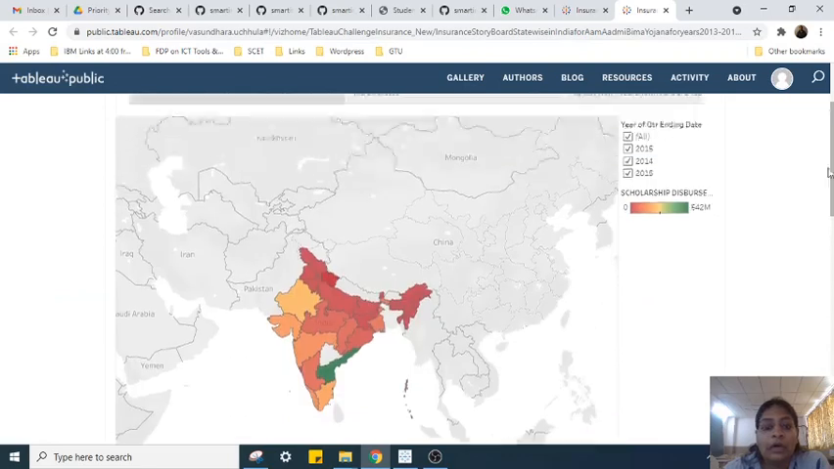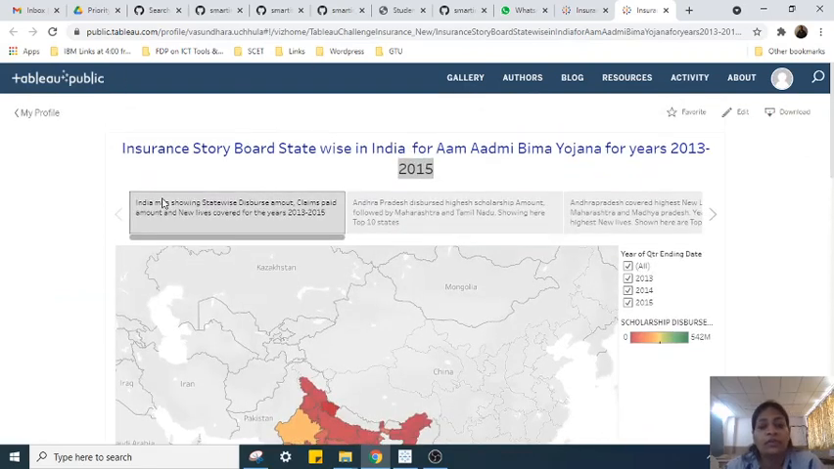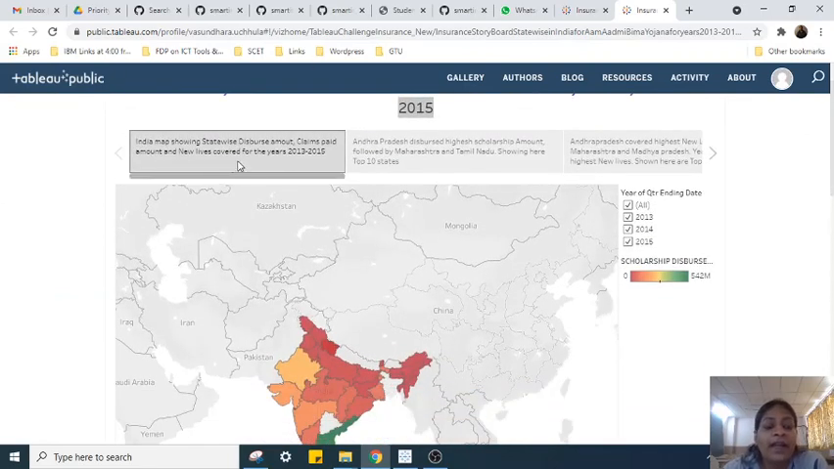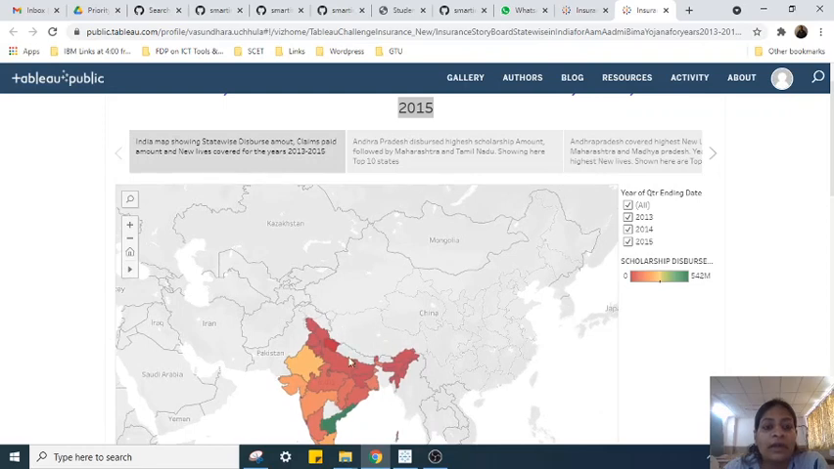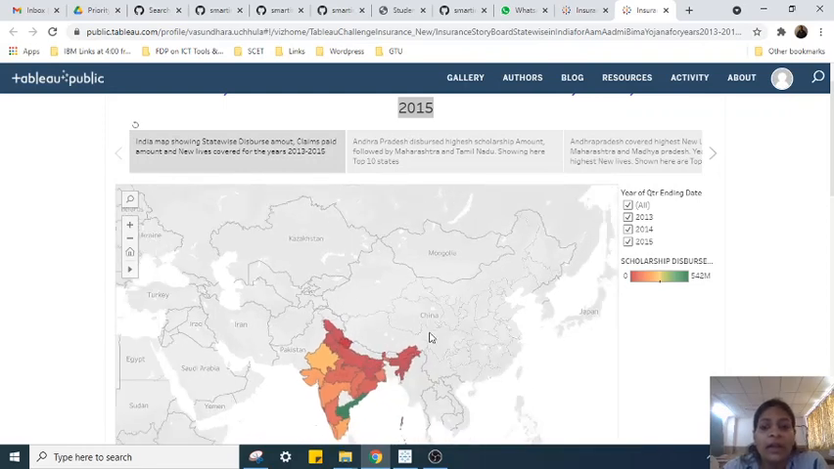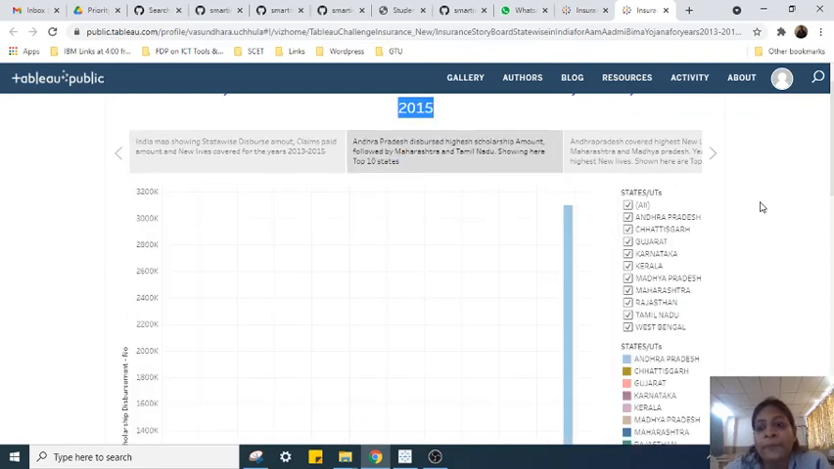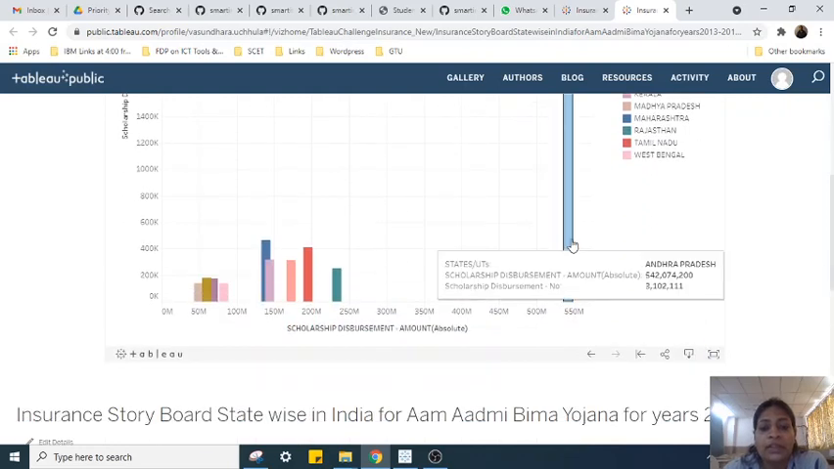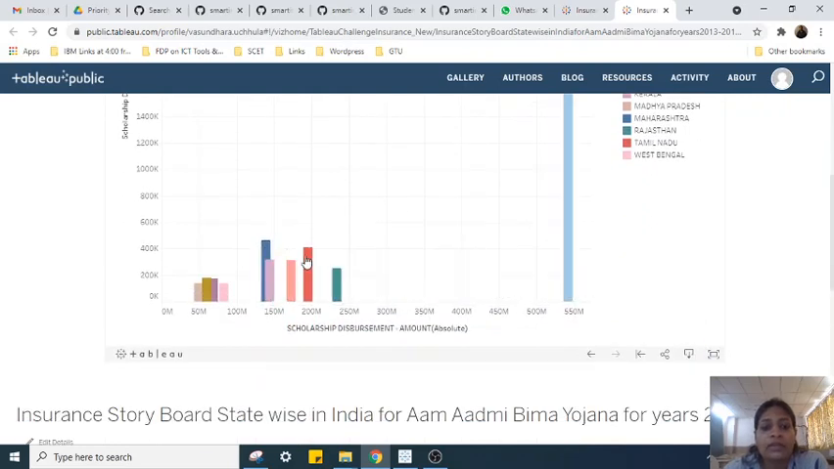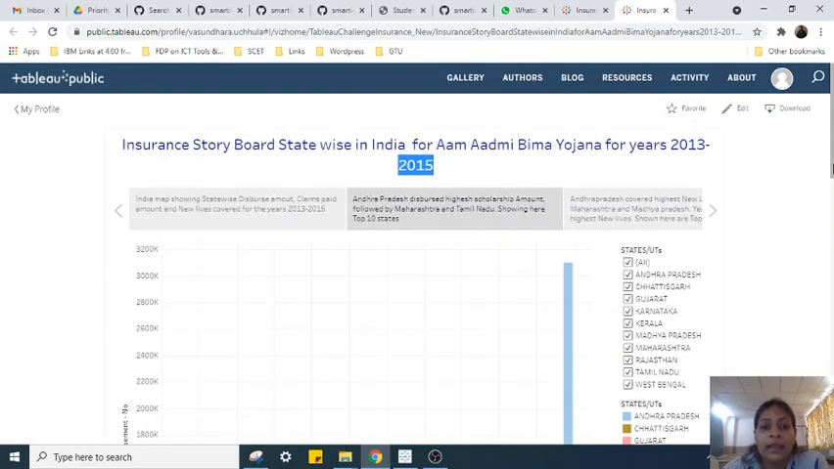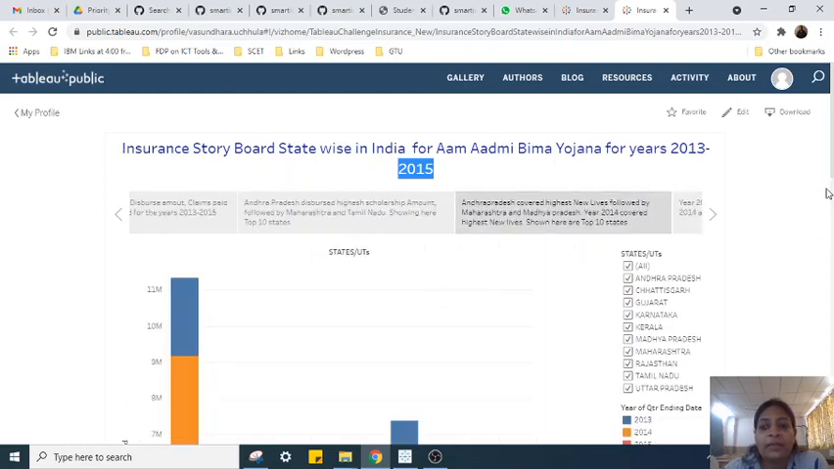The story first shows an India map showing state-wise disbursement amounts, claim paid, and new lives covered for the year. Followed by that, if you see the second sheet, Andhra Pradesh disbursed the highest scholarship amount, followed by Maharashtra and Tamil Nadu. We are showing here only the top 10 states. This is Andhra Pradesh, Maharashtra and Tamil Nadu. Then you have the next summary.